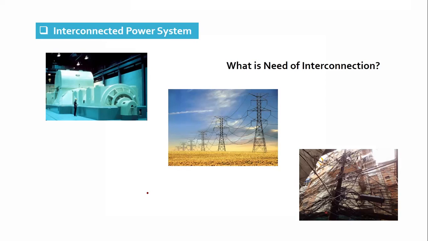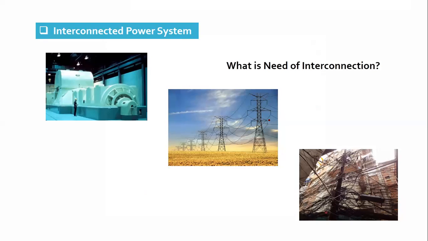Jatin, your answer is also correct, that if one generator is not working, others can be used. It is the same point. Nidhi, your point is also correct, that the power distribution can be managed in an interconnected power system. And finally, I am happy that I have received different responses from different students, and all are valid.